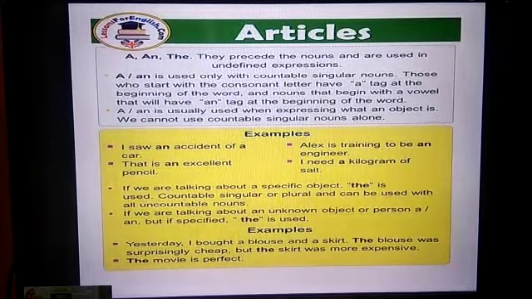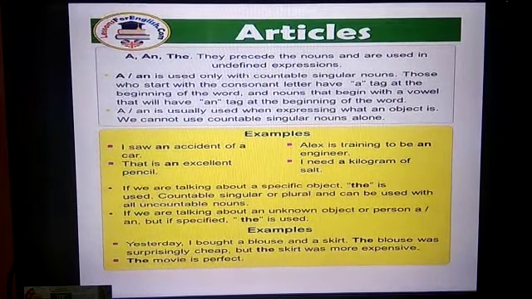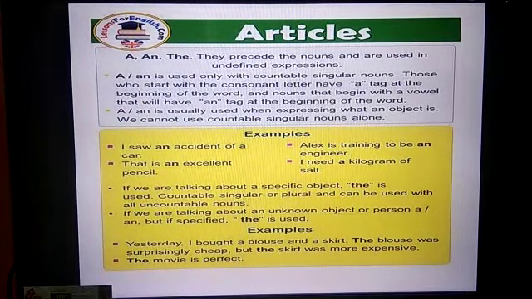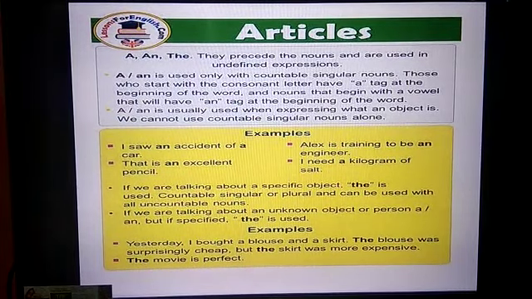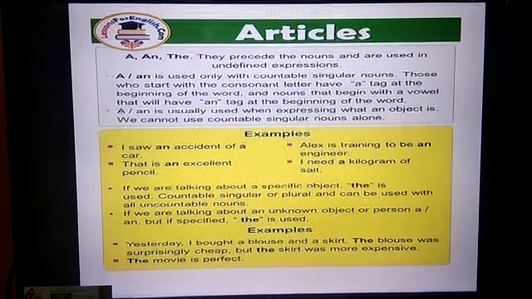Now examples: I saw an accident of a car. That is an excellent pencil. And an example for a: I need a kilogram of salt.